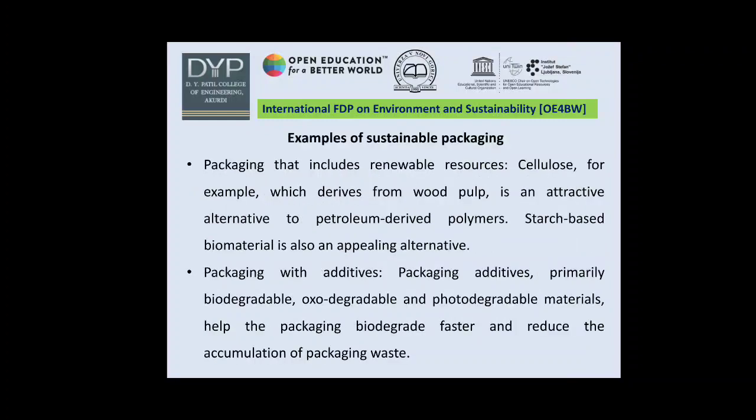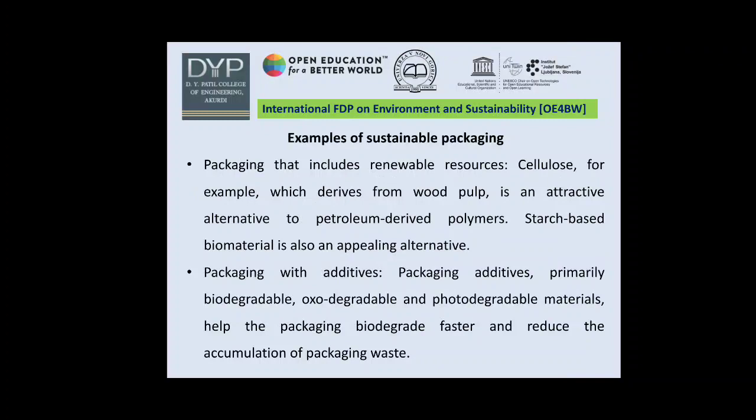Next are examples of sustainable packaging. First example: packaging that includes renewable resources. An example of such a renewable resource is cellulose, which is derived from wood pulp and is an attractive alternative to petroleum-derived polymers.